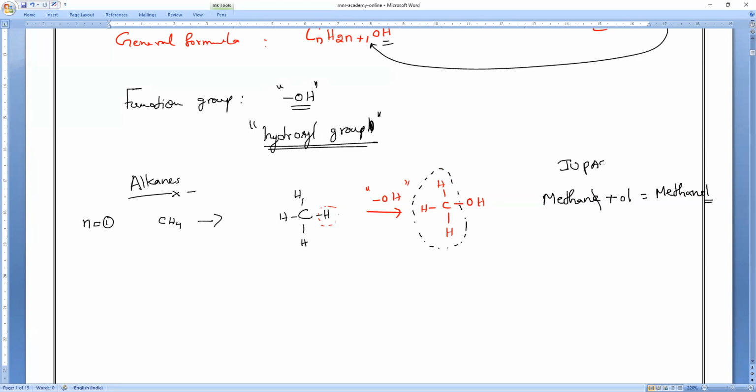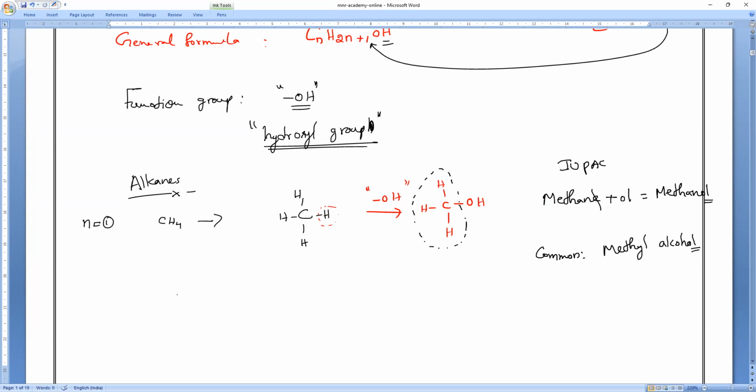So this is the IUPAC name. What is the common name? This is the most popular name that people know. We call it methyl alcohol. Note it. Methyl alcohol.